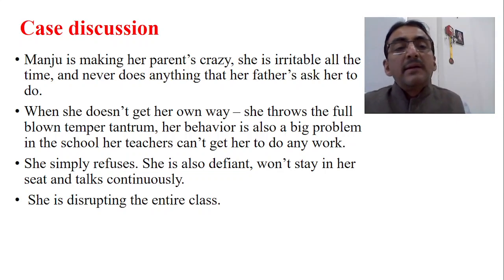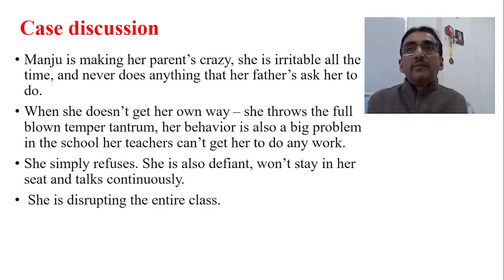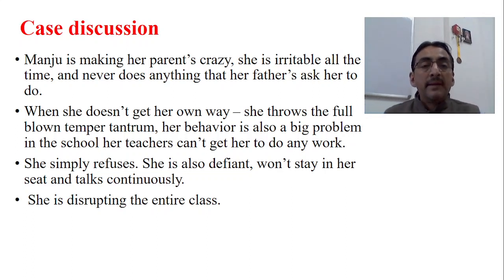Manju is making her parents very crazy, so they are very much under tension, and she is very irritable all the time, and never does anything that her father wants her to do. When she does not get her own way, she throws a full-blown temper tantrum. She throws everything.